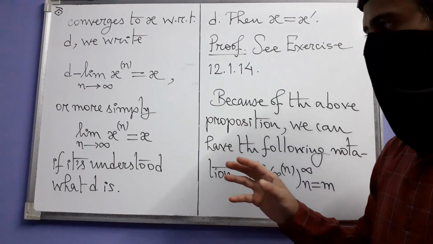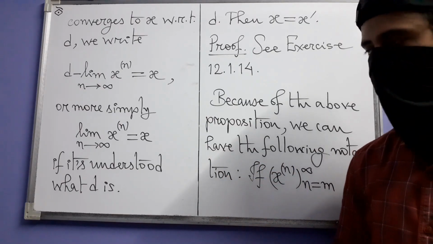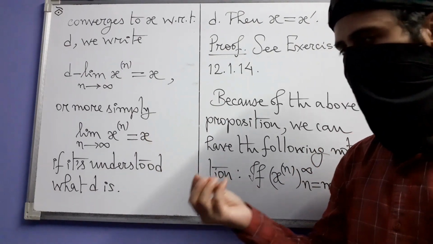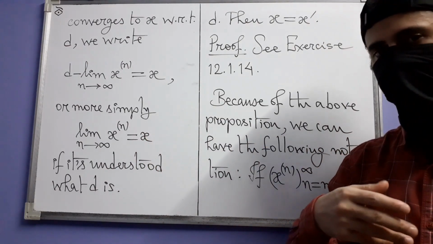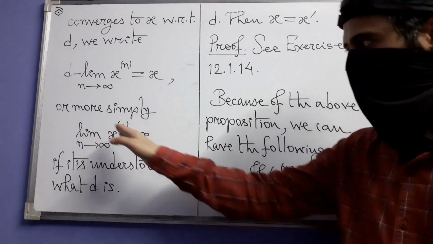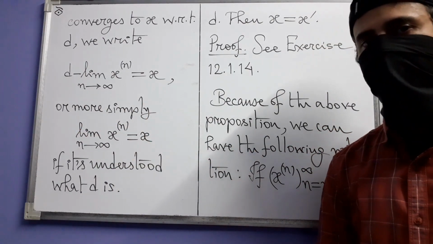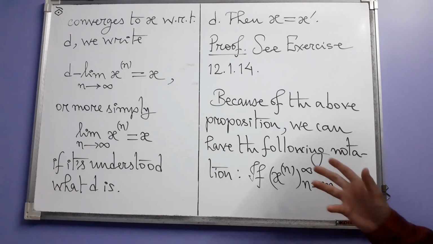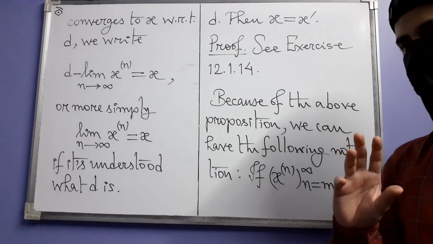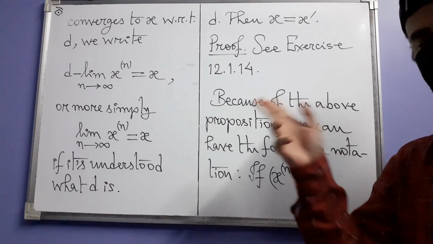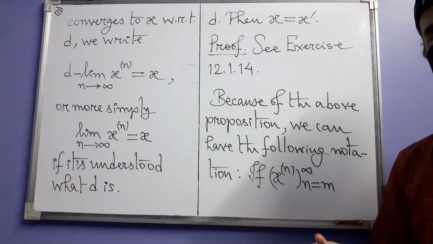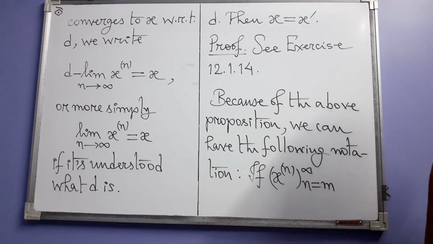If you are working with say 2 or 3 metrics, then you should write d. Otherwise, if you are working with only one metric and you know that in your discussion that is the only metric, then you can write this more simple notation. Alright. Now next let us see one example. In that example, we will see what happens if we change the metric. We have already seen in the previous examples while working with Euclidean metric, taxicab metric, but another such example. Let's see.